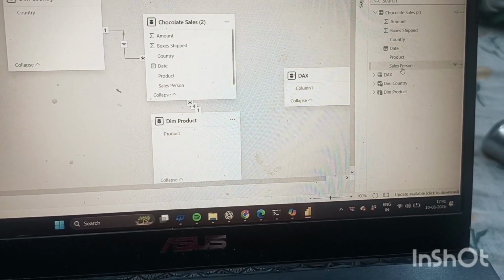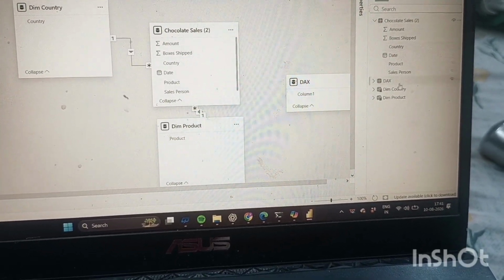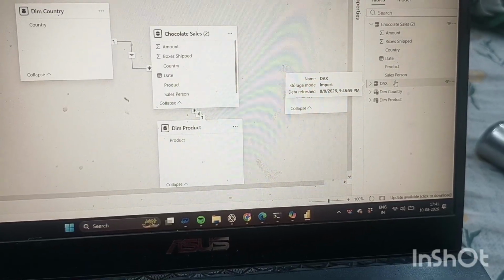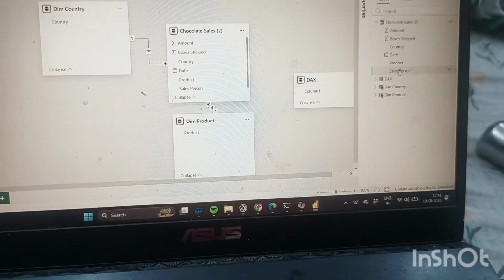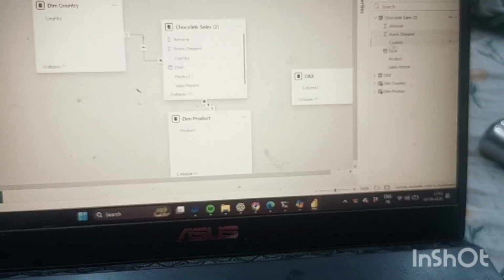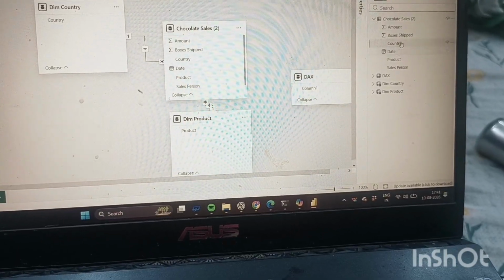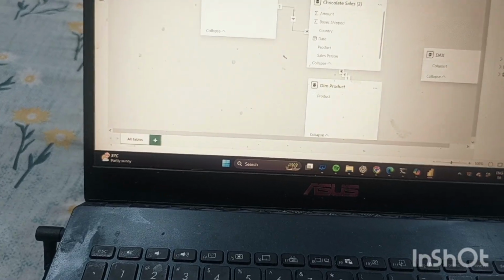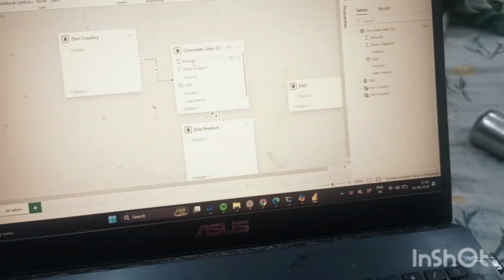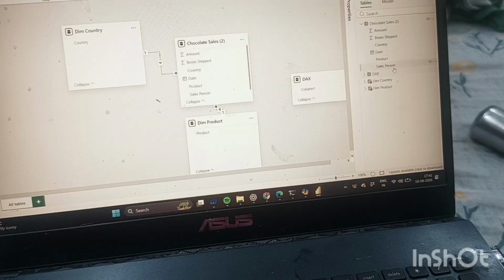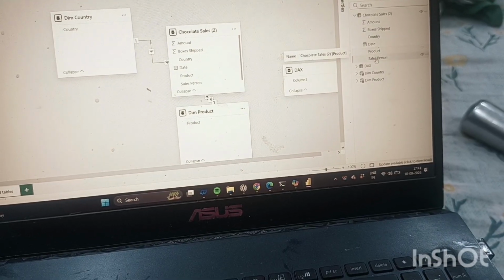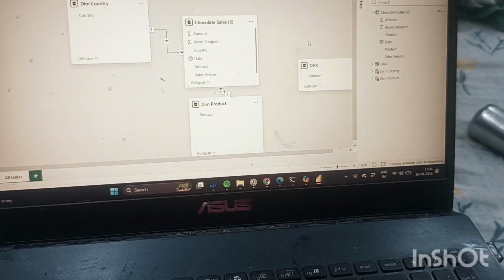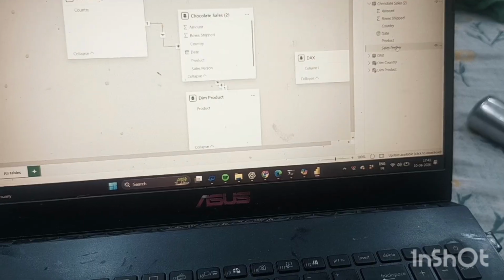Product, salesperson, these are descriptive, guys. So we can create dimension tables like country, product, salesperson. Here I have created product and country, two dimension tables. What remains to create is salesperson, which I have deleted right now.